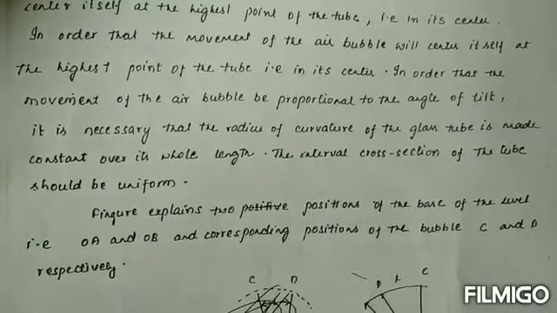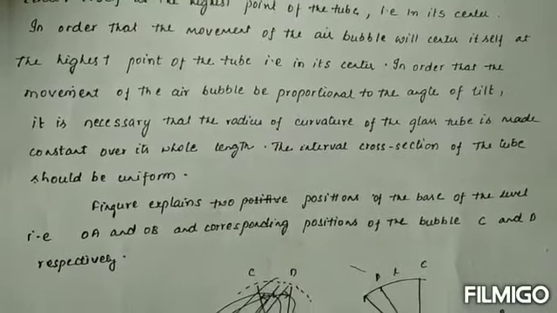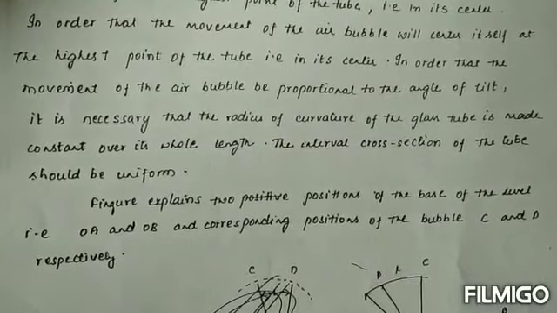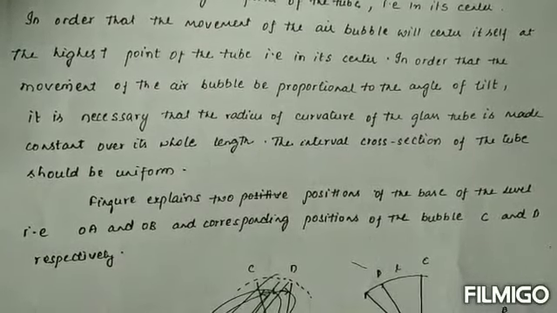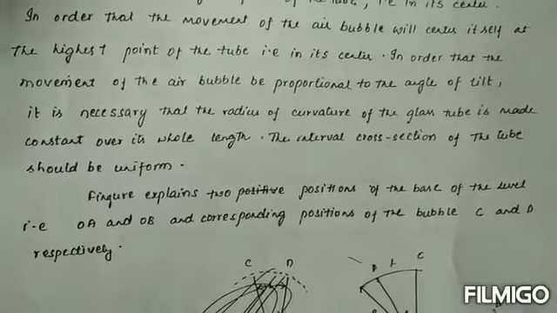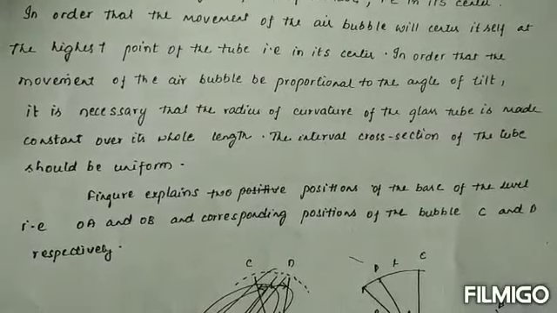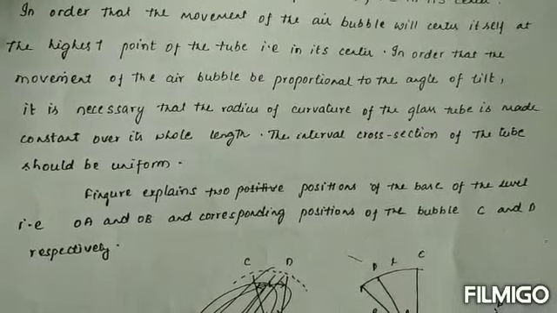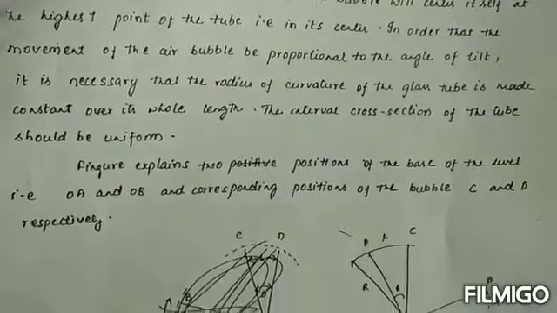It is necessary that the radius of curvature of the glass tube is made constant over its whole length. The internal cross section of the tube should be uniform. The figure explains the positions of the base of the level, that is OE and OB, and the corresponding positions of the bubble, C and D respectively.